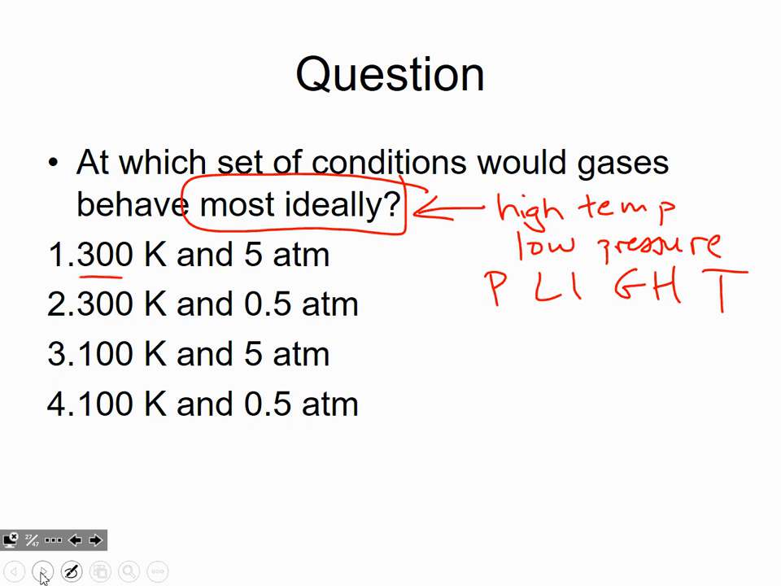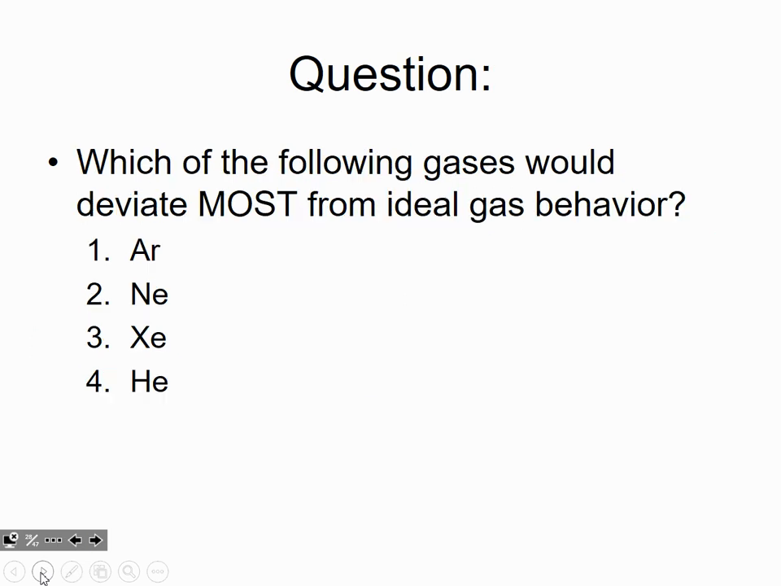So when I see 300, 300, 100, 100 for the temperatures, I'm going to eliminate the low temperature options. I know it can't be 3 or 4 because I want the highest possible temperature. I want 300 Kelvin. And then between choice 1 and 2, now it's down to the pressure option. I want a low pressure, so I'm going to go with choice 2 because 0.5 atmospheres is lower pressure than 5 atmospheres.